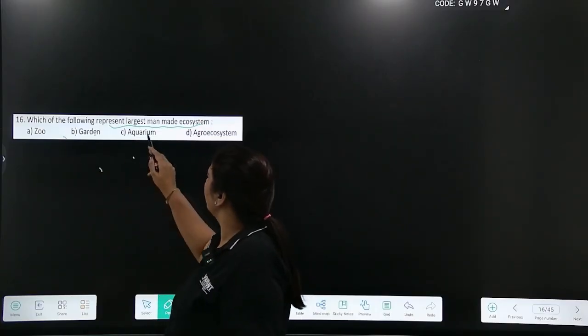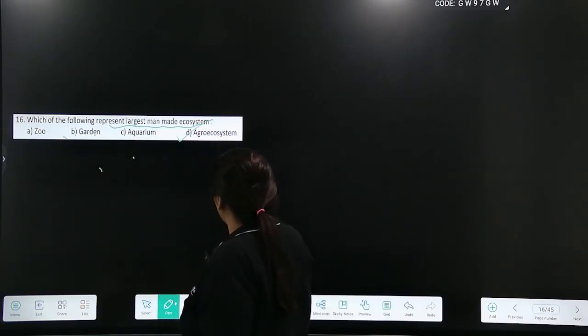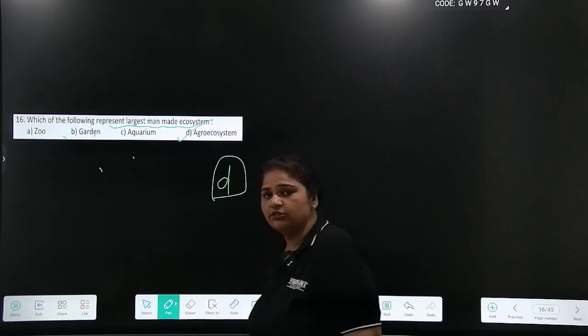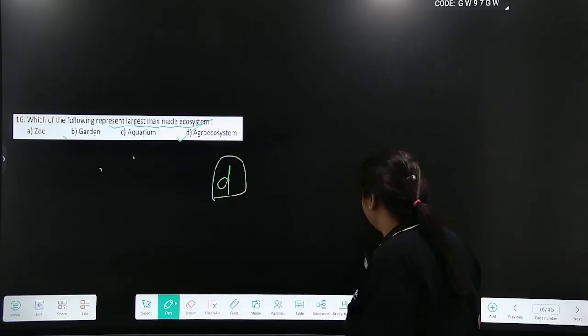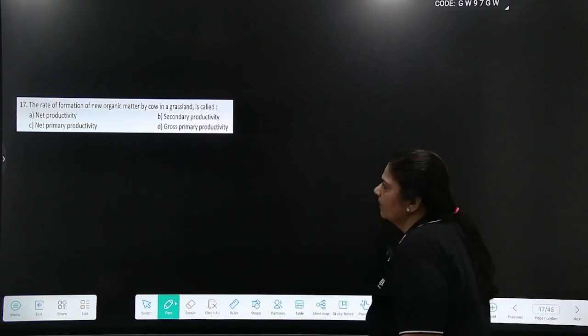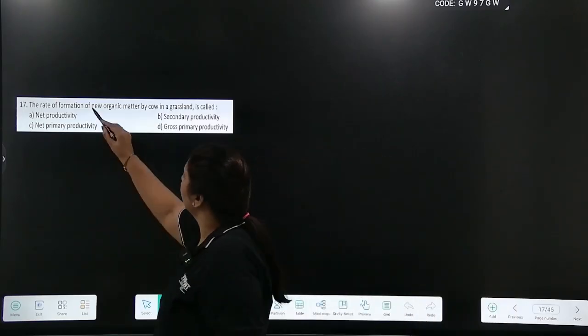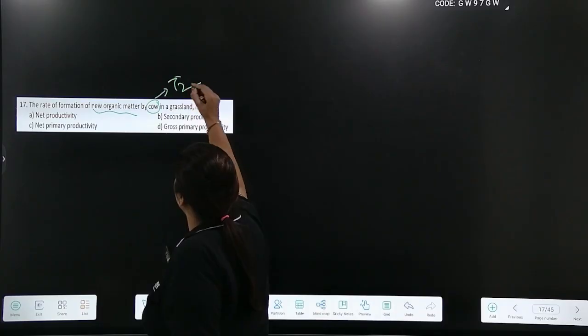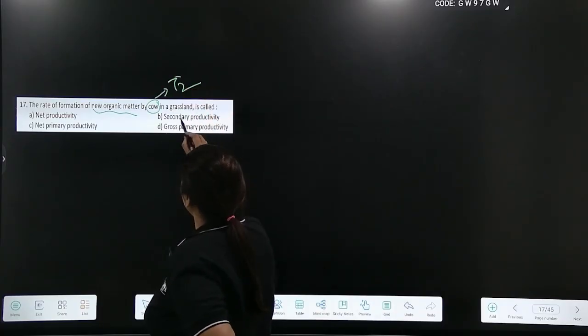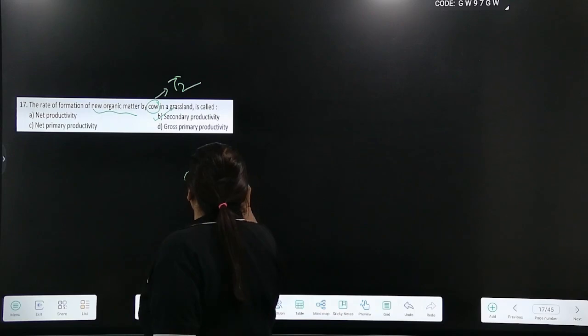Zoo, garden, aquarium, agrosystem. Answer should be D, agrosystem. Agricultural land covers major part of man-made ecosystem. The rate of formation of new organic matter by cow, you know, cow is T2 level, okay, and therefore it's called secondary productivity. Answer is option B.